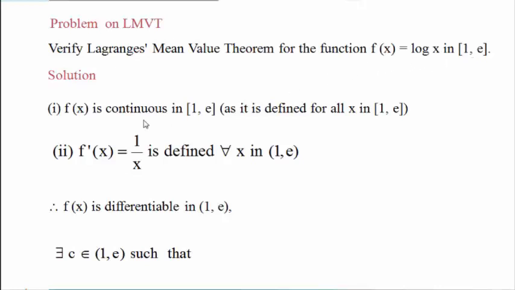So let us start the solution. As per the conditions of the Lagrange mean value theorem, the first condition is easily satisfied because log x is a continuous function. We already studied this in 11th and 12th standard, and with the help of the graph also we can observe f of x is a continuous function. The second condition is f is differentiable on the open interval 1 comma e. Here the derivative exists and is finite for all points in this interval.